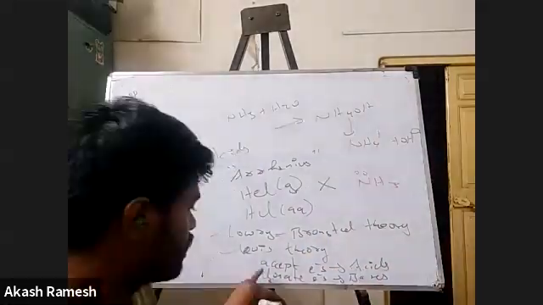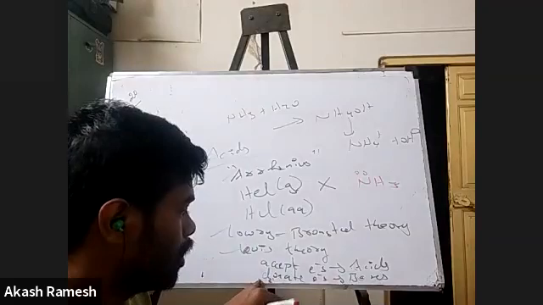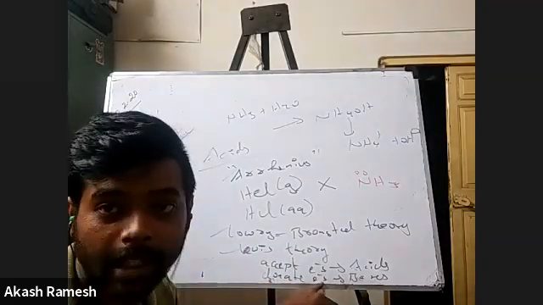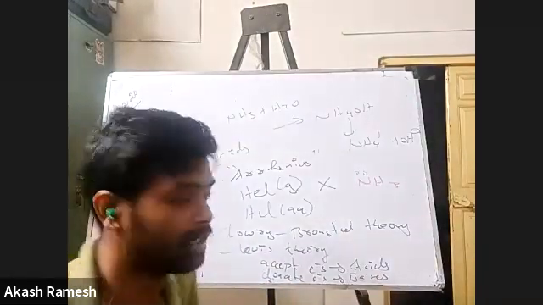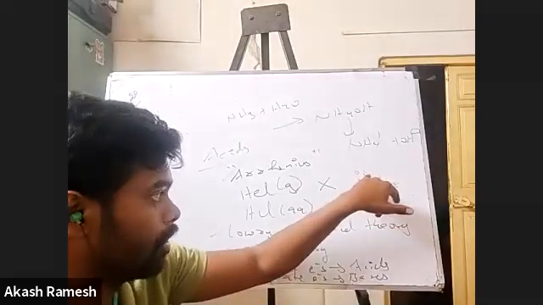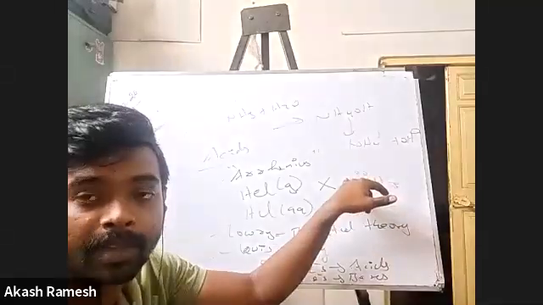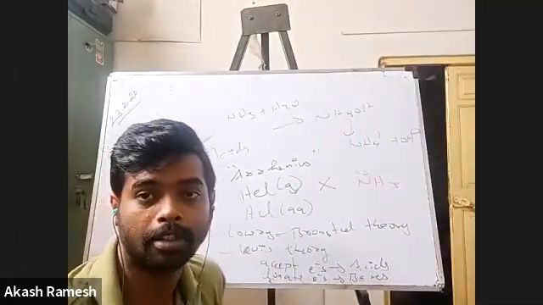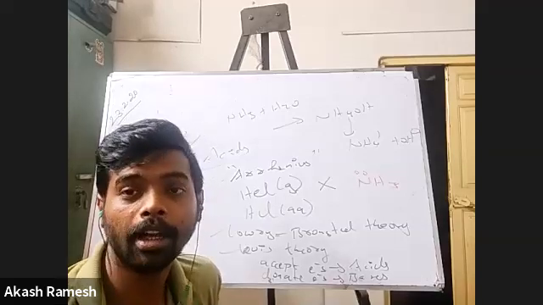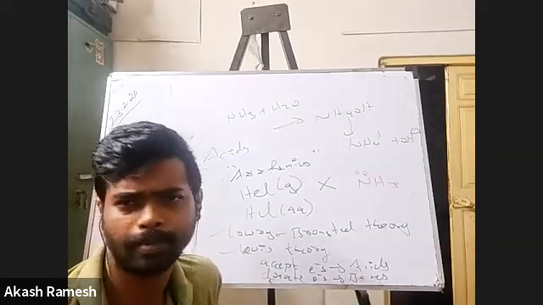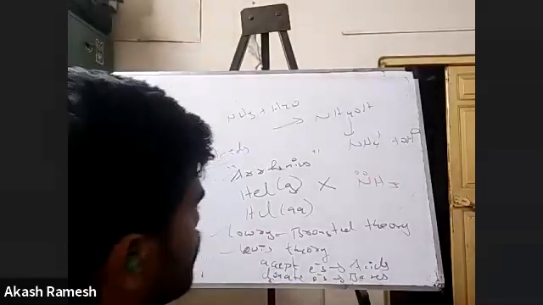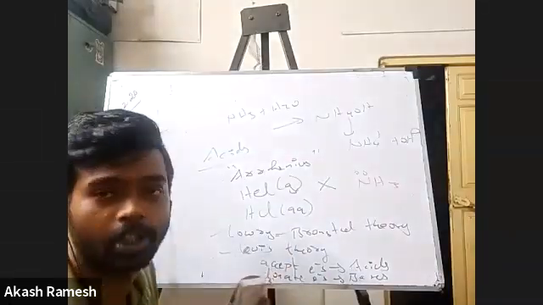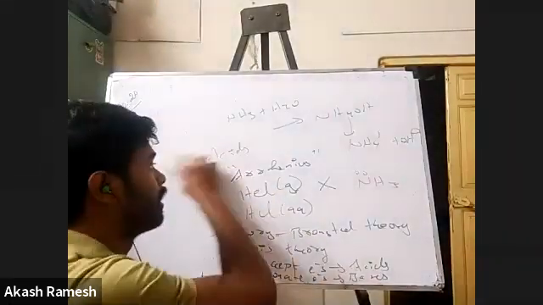And that is why we say that it is a Lewis base. What do you mean by Lewis base? Whichever is able to donate an electron pair is what is called a Lewis base. This electron pair which is not involved in bonding can be donated to some other species, making it a Lewis base. Okay, fine. So this is extra information. All you have to know is about H plus and OH minus. It's just extra information to you, right?